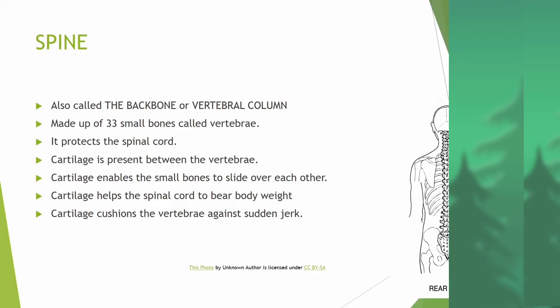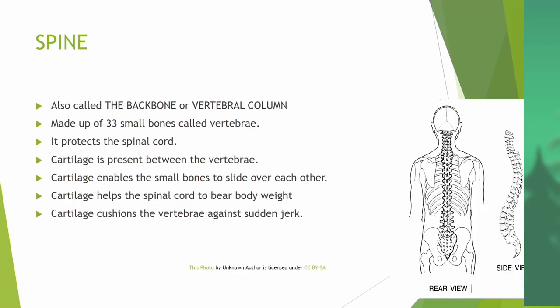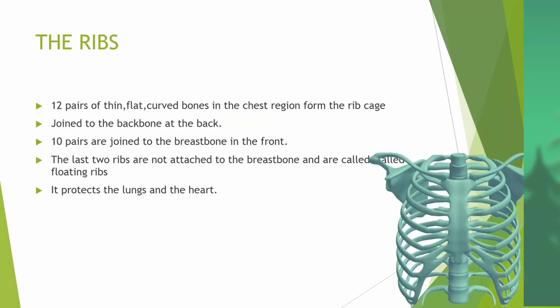Cartilage is present between the vertebrae. It enables the small bones to slide over each other, thus making it possible for you to bend, twist, and turn. Cartilage helps the spine to bear body weight. Cartilage also cushions the vertebrae against sudden jerks you experience while traveling or doing other activities.